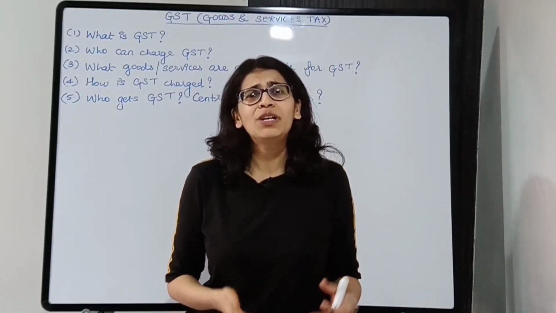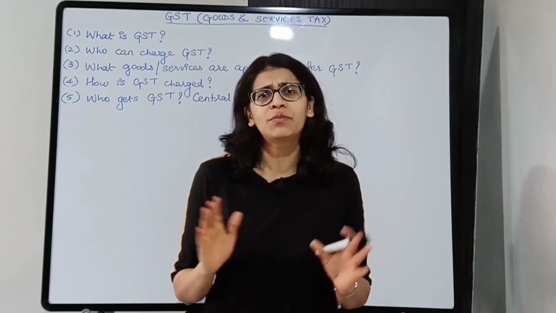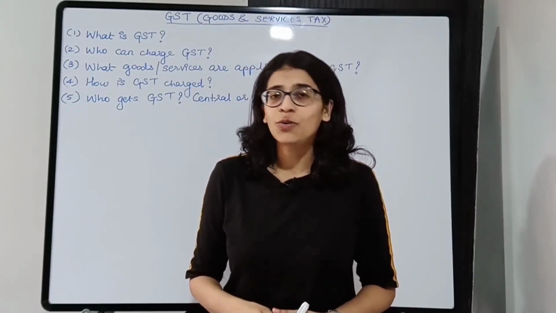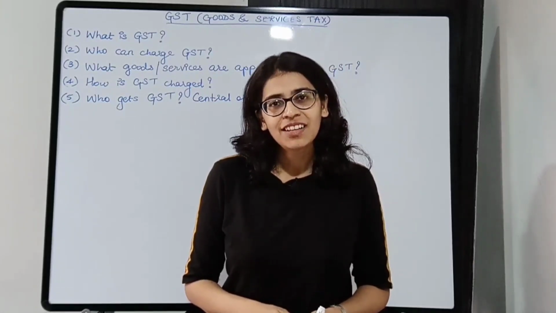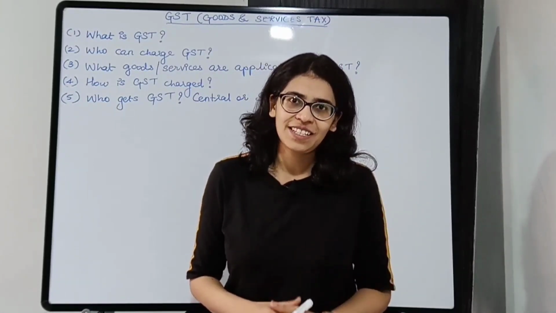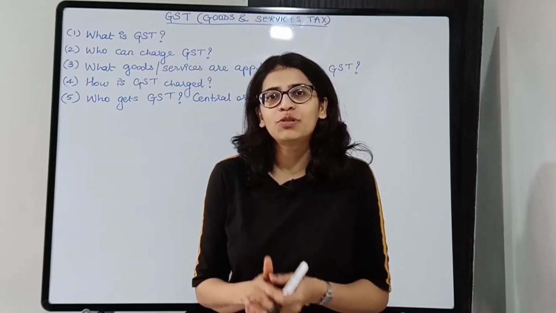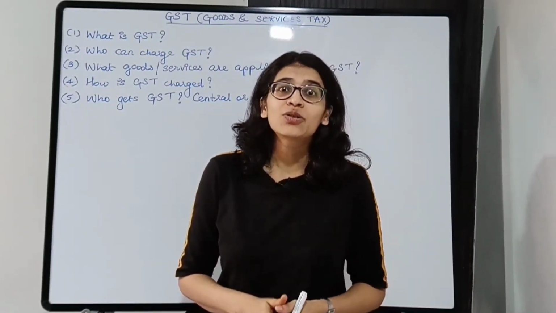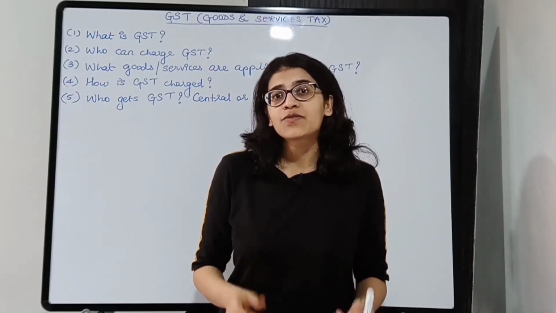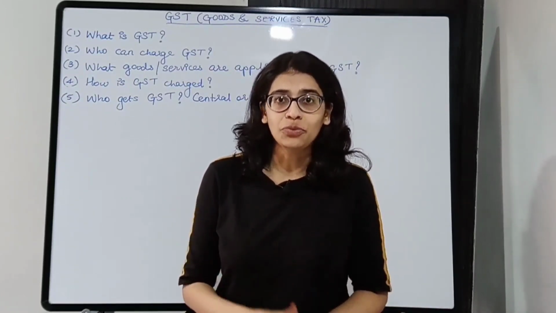The simplest example would be going to a restaurant. Let's say you went to a proper restaurant, you had food. Over there at the end, obviously you'll get a bill. If you check the bill, there is SGST, CGST. You are being taxed for the food that you have eaten. You are paying tax for the food that you have eaten. So you are paying tax for the goods and services that are provided to you.